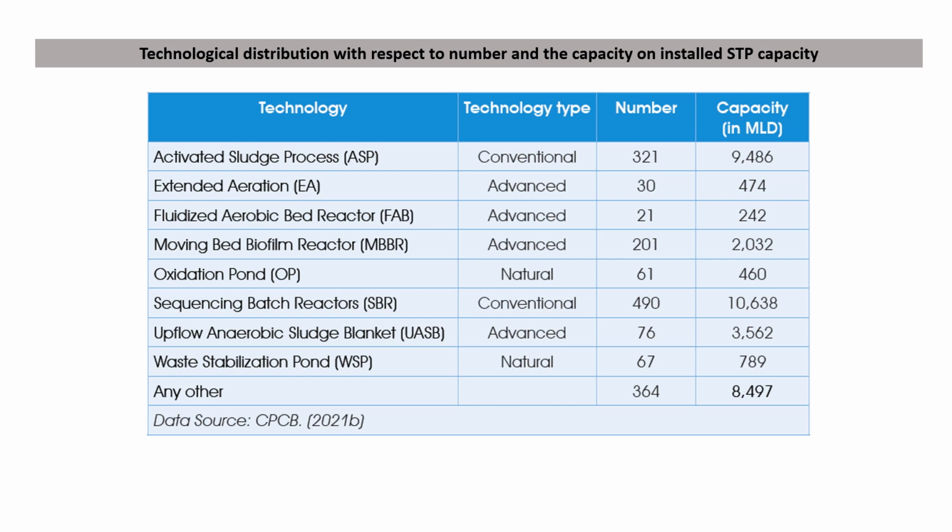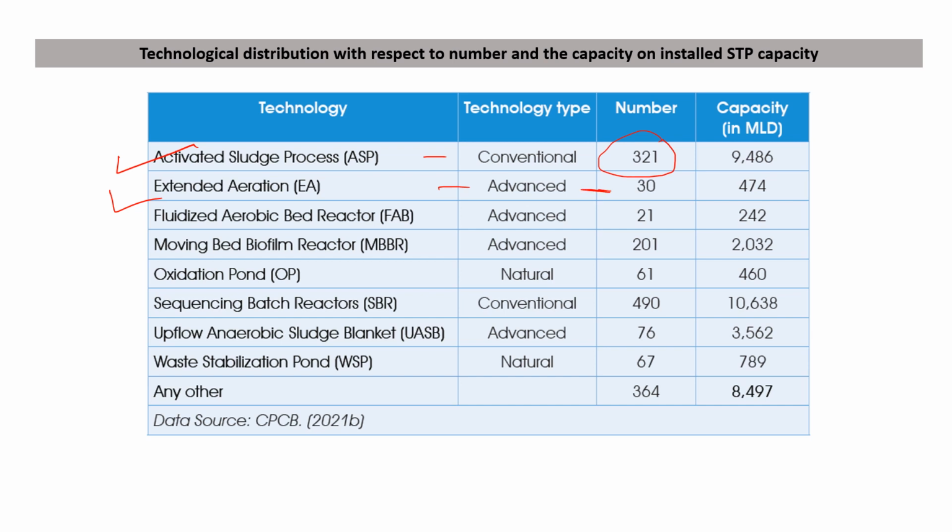Now the different types of technologies and their number in India with the sewage treatment plants. So here you can see the activated sludge processes. They are the conventional type process, and the number throughout India is 321. The extended aeration, this is an advanced process, and the number is 30 across the country.